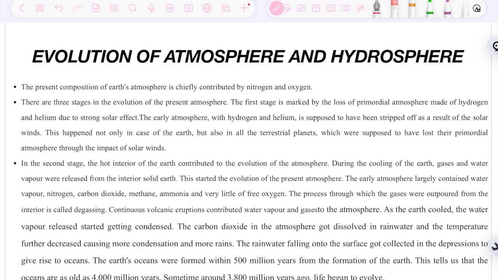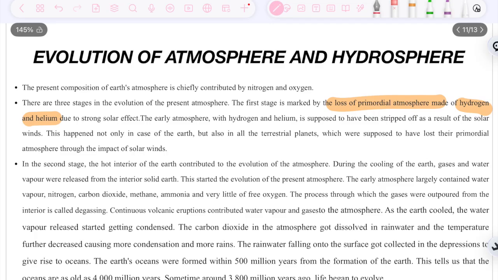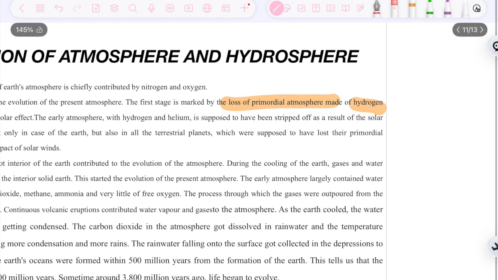The first stage is marked by the loss of primordial atmosphere of hydrogen and helium due to stronger solar effect. The early atmosphere with hydrogen and helium is supposed to have been stripped off as a result of solar wind. This happened not only in the case of Earth but also in the terrestrial planets, which are supposed to have lost their primordial atmosphere through the impact of solar wind. So let's understand what happened in the first stage.